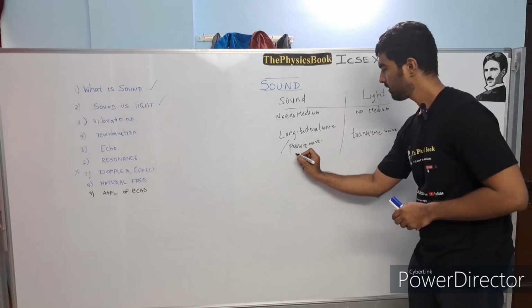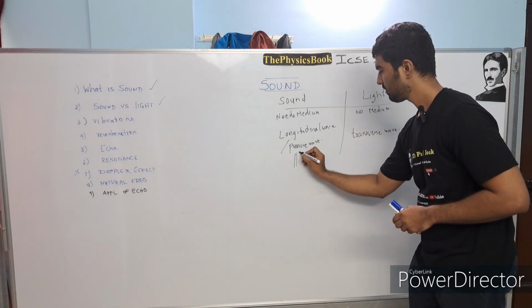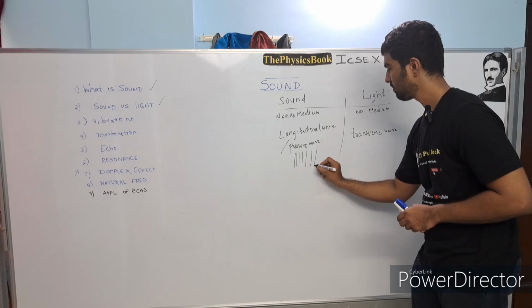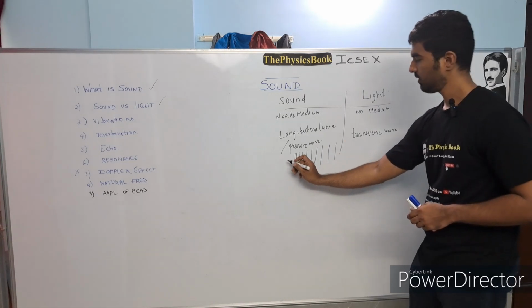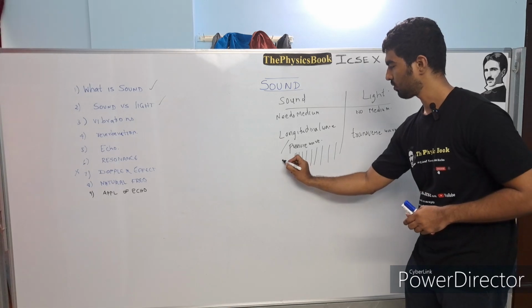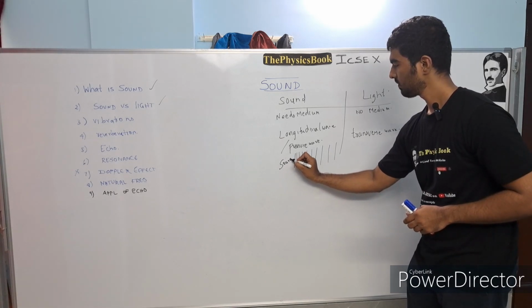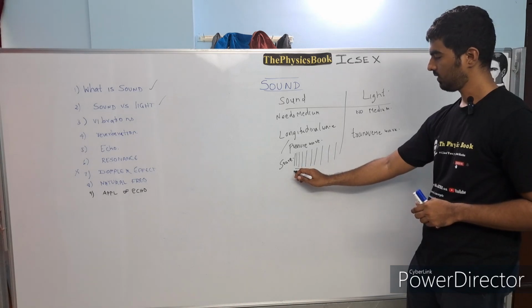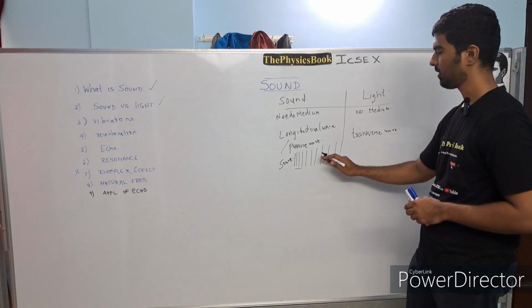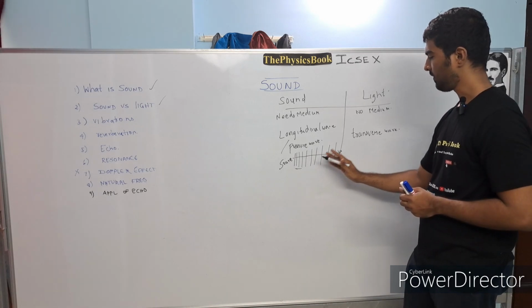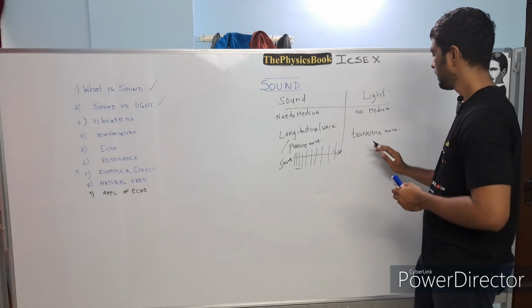So here the wave pattern will be like, it will be compressed. Slowly the compression will increase, then the compression will diminish. Here the air, this is closer to the source, or I will just simply mention this as source. So nearer the source, the compression will be more, and as we move away from the source, the compression is slowly diminishing. The closer he is, he will hear more sound. The farther he is, he will hear less sound.